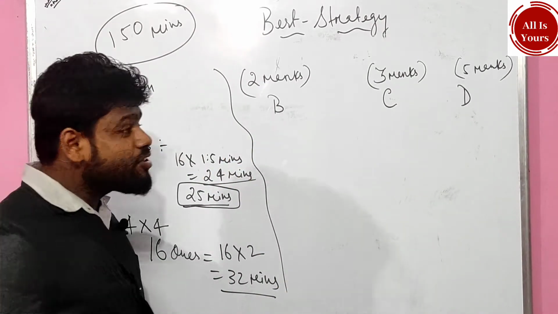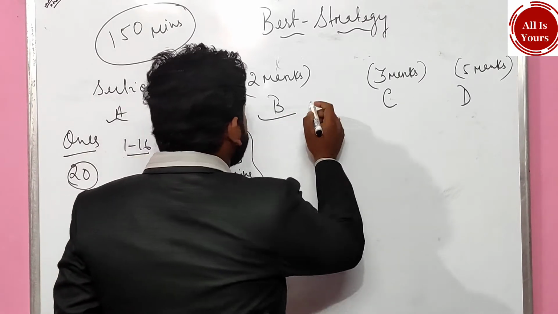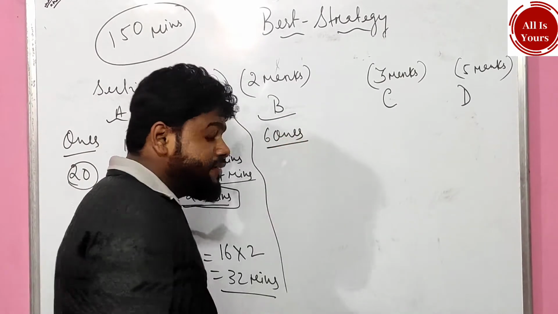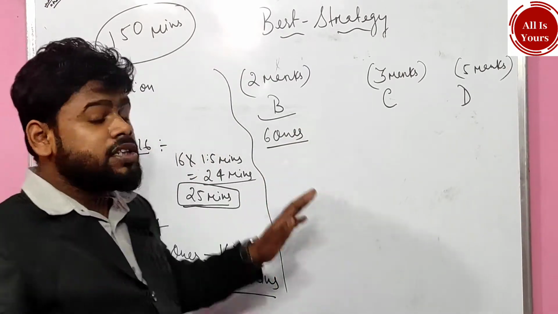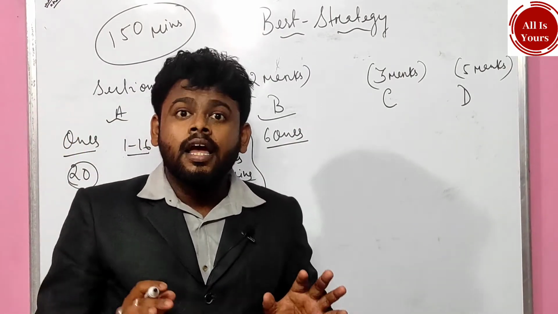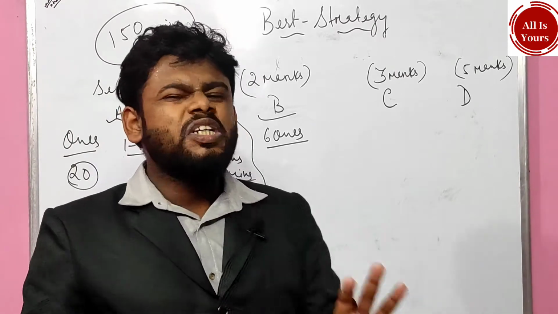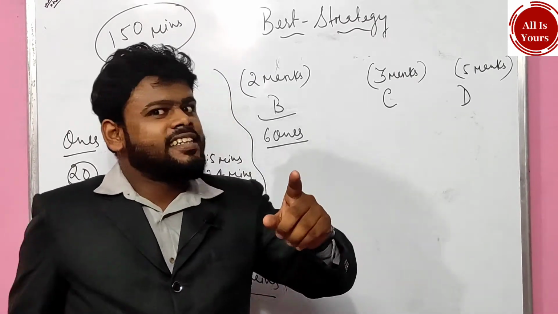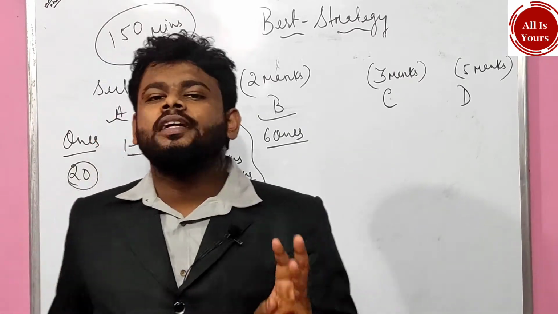How many questions are going to come from this? Only 6 questions are going to come, and in which, my dear children, you have to remain very smart. Only and only 2 to 3 sentences you're going to write, maximum 3 sentences. You should not cross 3 sentences, more than that.